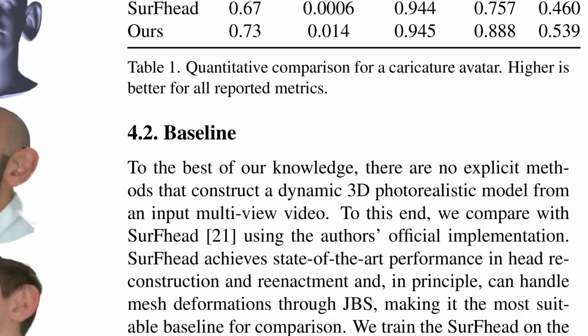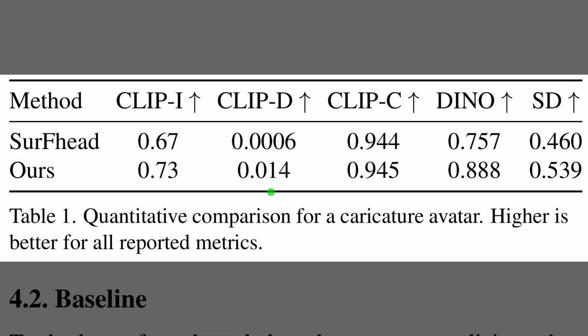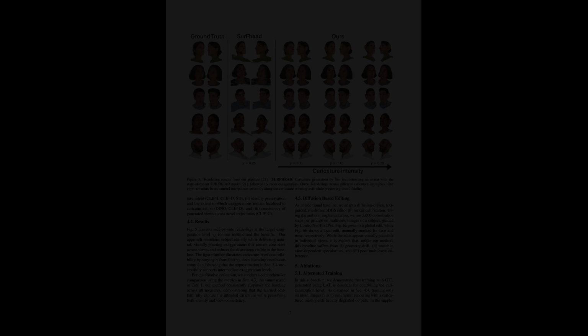Well, beyond just looking good, Table 1 confirms the performance quantitatively. It compares the method against Surfhead across 5 different metrics, where higher is always better. You can see that the proposed approach, labeled hours, leads in every single category. Notably, the clip-eye score improves from roughly 0.67 to 0.73, indicating much stronger identity preservation. The Dino score also sees a solid gain, suggesting the method captures high-level visual features more effectively.